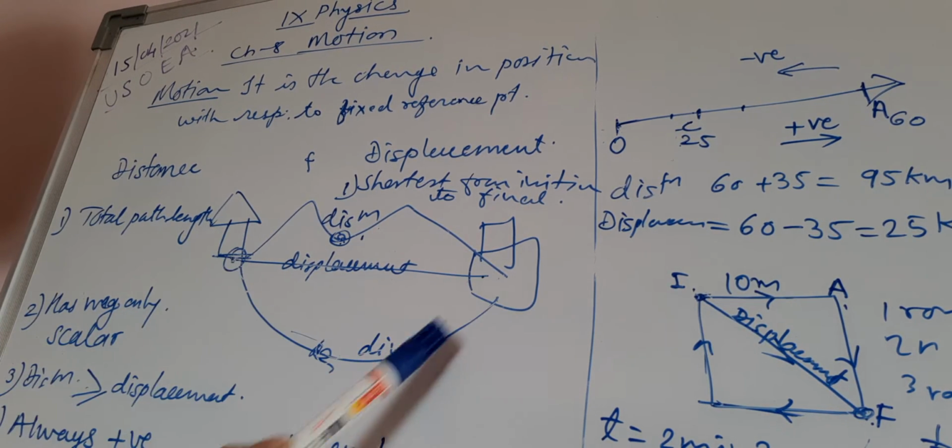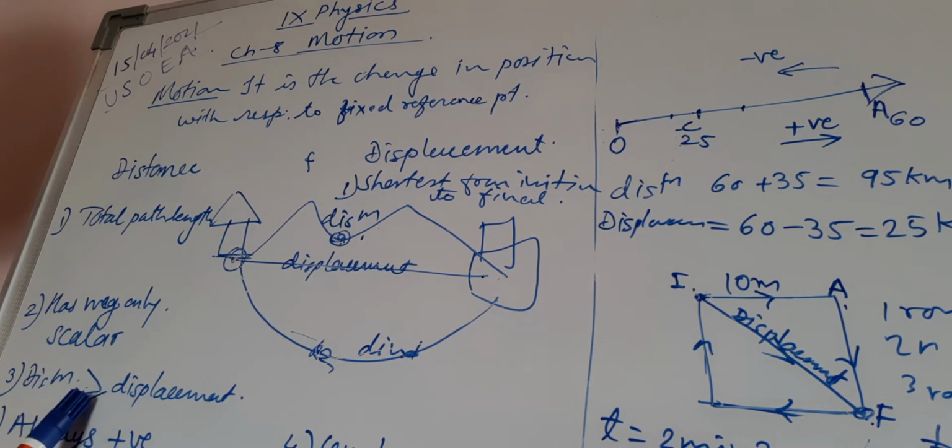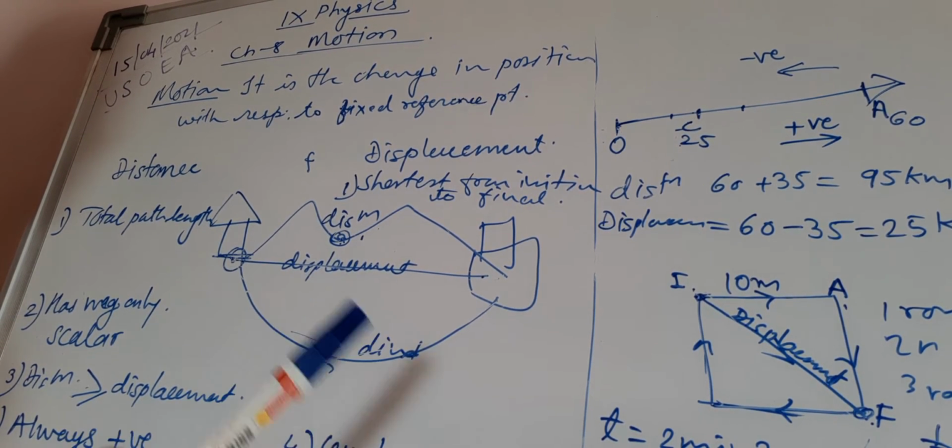As just now explained, distance is greater than or can be equal to the displacement, but displacement can never be greater. It will always be less than or equal to the distance. Distance is always represented as positive, and displacement can be represented as positive, negative or 0.